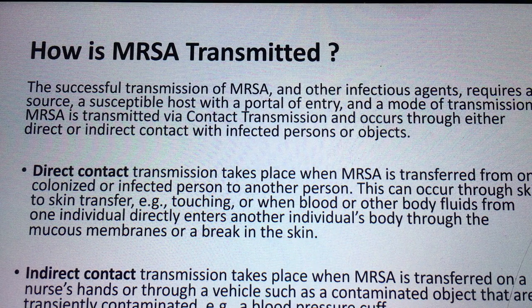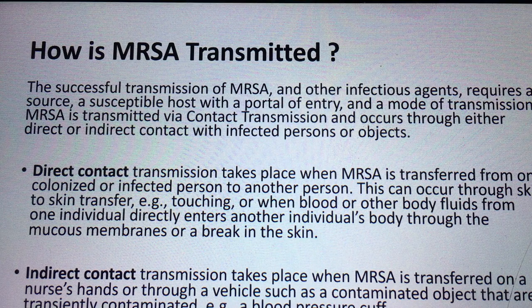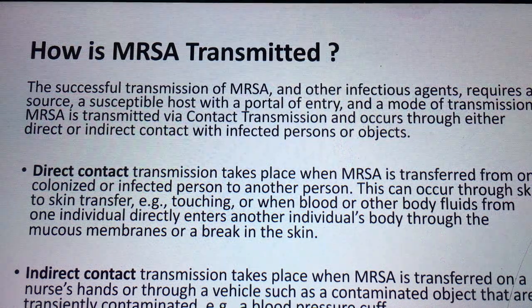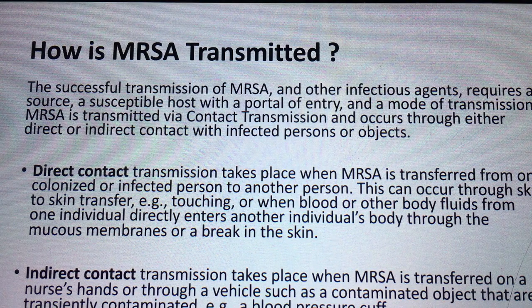So not only face to face or person to person can we get it, but also from other objects available near the patient who has MRSA, like a blood pressure cuff. Suppose we measure the blood pressure of an MRSA-positive patient, and then without maintaining proper hygiene we check the BP of another patient. This is also an indirect transmission.